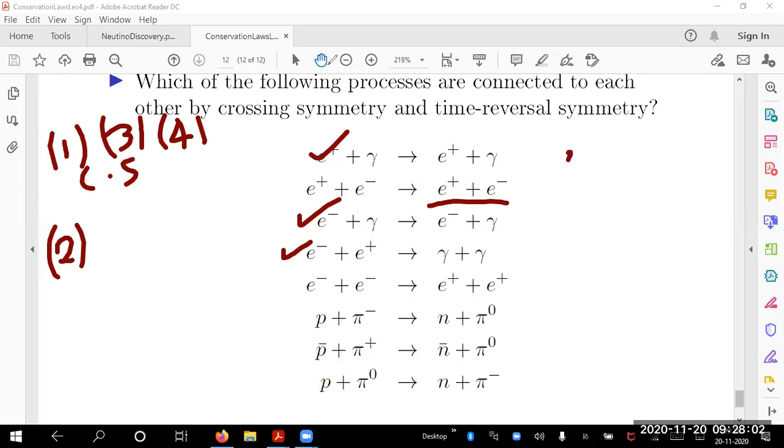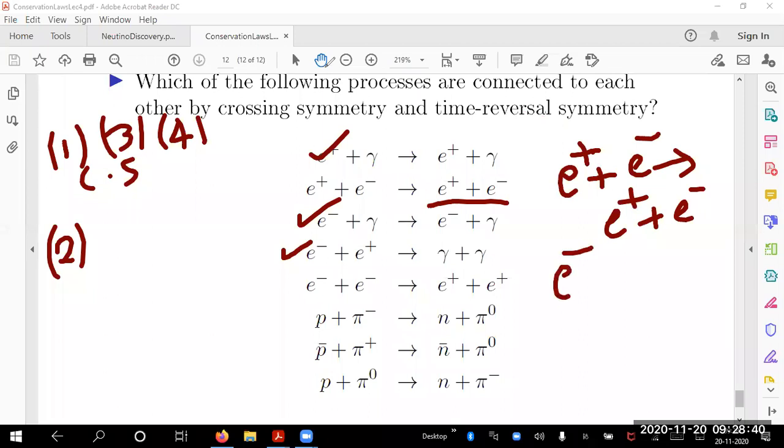It gives the same time reversal symmetry. No, I want crossing symmetry first. We'll go in one order. Suppose I take E plus plus E minus going to E plus plus E minus, what are the crossing symmetry relations first? Then we will think about time reversal. For this, is there a crossing symmetry relation? Yes or no? I have E plus plus E minus going to E plus plus E minus. Same relation. Agreed? All right.